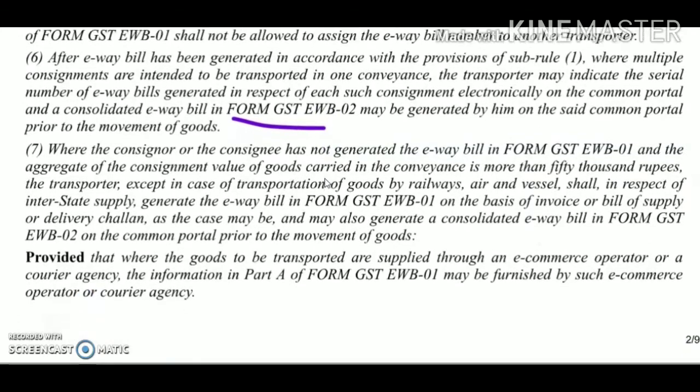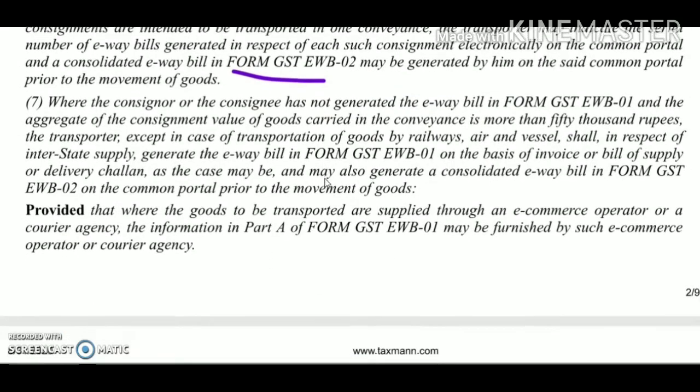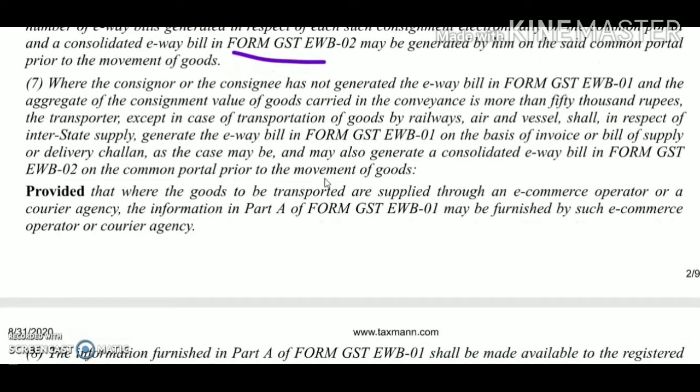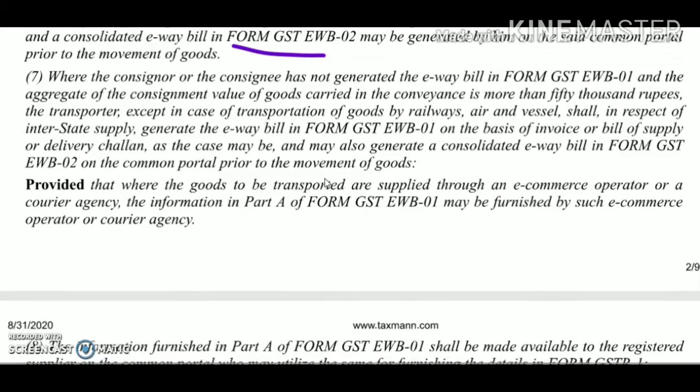There may be a situation that the consignor has given the goods and the bill or invoice or the delivery challan, and the value of such goods, that is the consignment value, is exceeding rupees 50,000, but they have not generated the e-way bill. Then in such case, the transporter shall generate the e-way bill on the basis of the information available on the invoice, bill of supply or the delivery challan, and also generate the consolidated e-way bill in form number EWB-02.